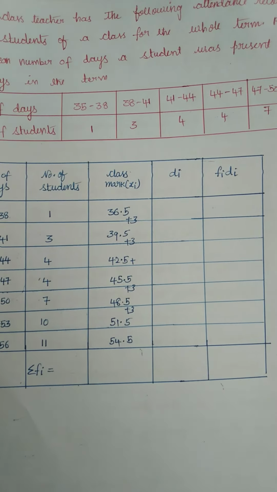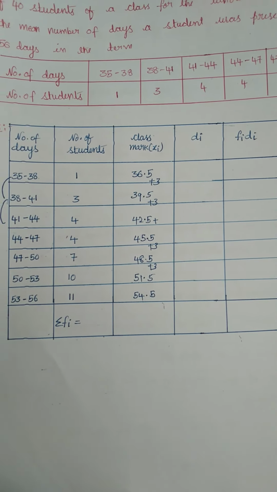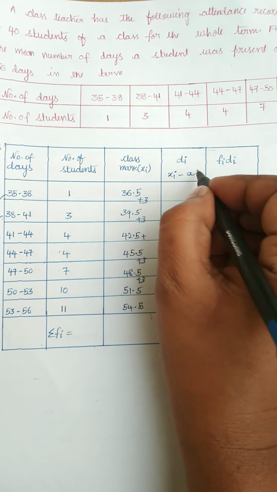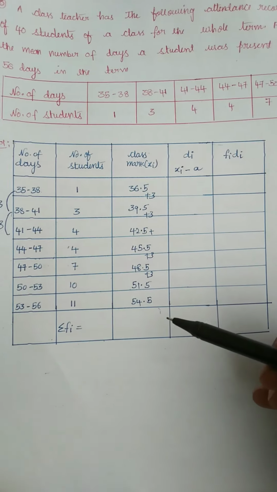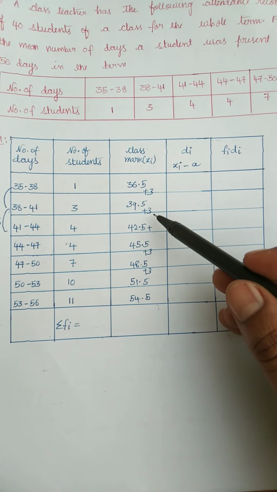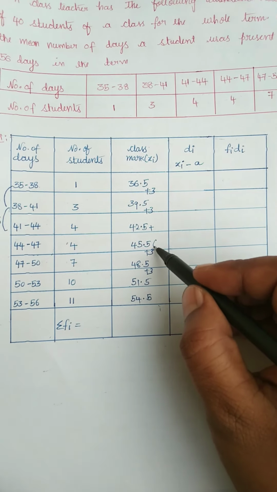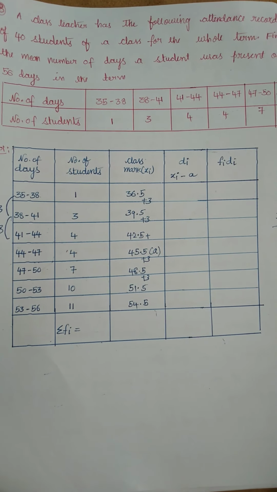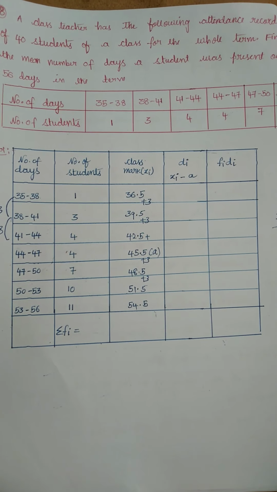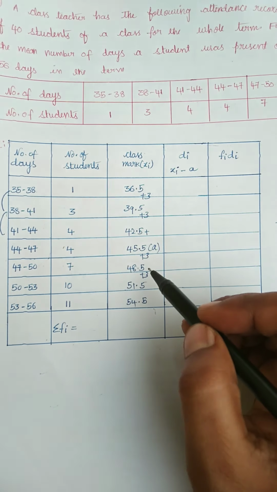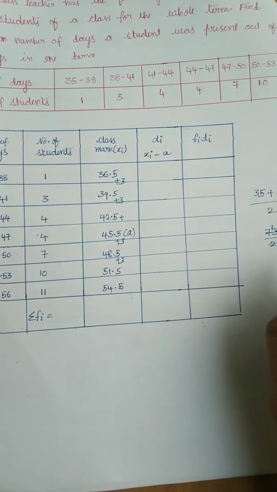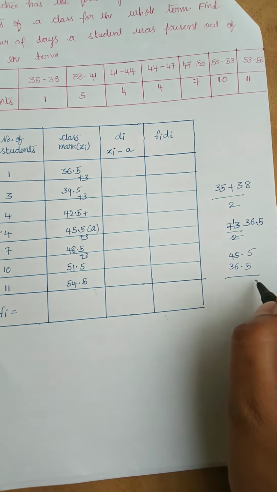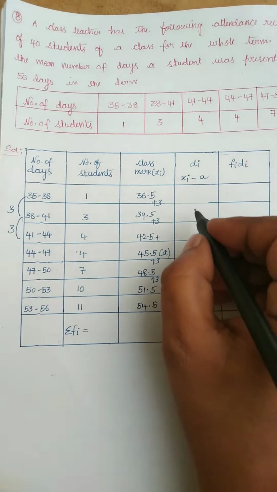Then we have to find di. What do you mean by di? di in the sense deviation. The formula of deviation is di equal to xi minus a. Totally we have 1, 2, 3, 4, 5, 6, 7 observations. So the mid value is 45.5, so a equal to 45.5. So di is 36.5 minus 45.5, that is minus 9.